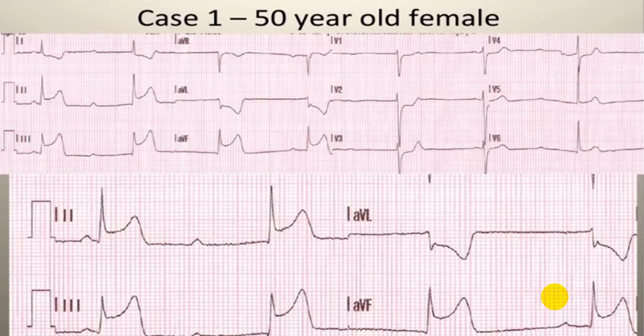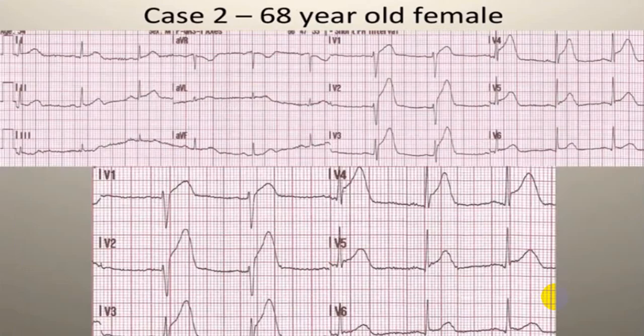This is a quiz for you. Try to identify where are the ST changes, where are the reciprocal changes, what type of ST changes, whether it is STEMI, whether it is non-STEMI, or whether it is non-ischemic or STEMI equivalent, STEMI mimics. Try to answer. This is case 1, 50-year-old male. This is 60-year-old female. You got two groups of ECG, and these are enlarged parts of V1, V2 to V6. So go through, take a paper, answer, and try to find out how accurate you are.